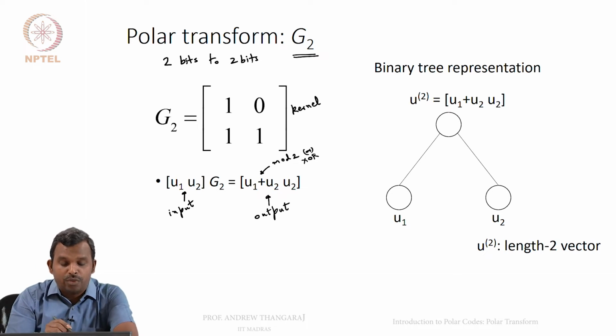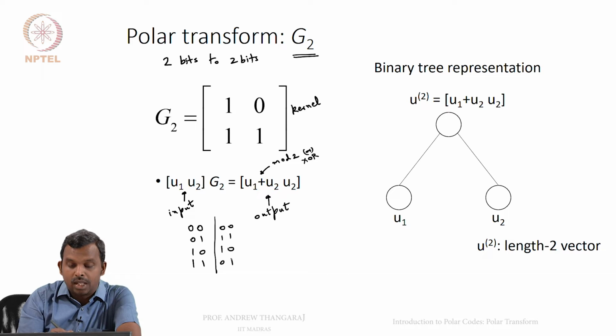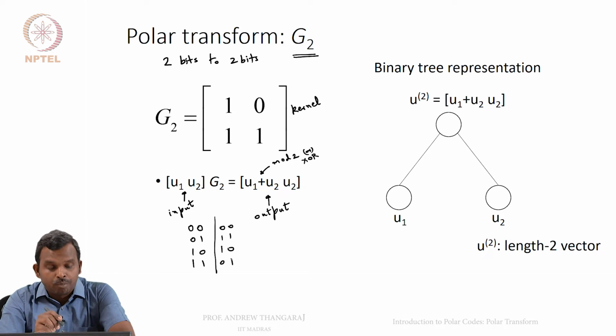So, if you want, you can make a little table. It's quite easy to write down the table for this. The input is 0 0, the transform is 0 0. If it's 0 1, the transform is 1 1. If it's 1 0, the transform is 1 0, and if it's 1 1, the transform is 0 1. So, it's an invertible transform. It's quite a simple transform.